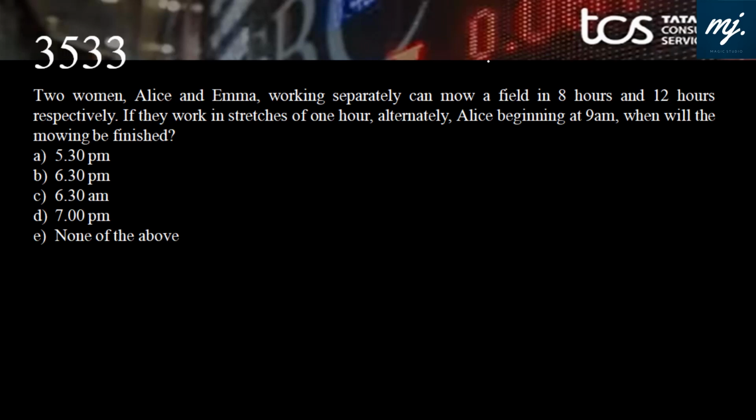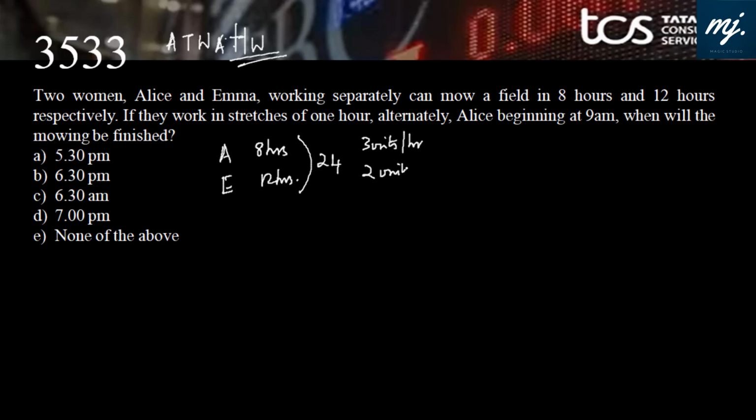Now it's time to practice alternative time work. What is the time? Time is in hours. Alternative hours work pattern. Two women, Alice and Emma, working separately can mow a field in 8 hours and 12 hours respectively. Straight away, CM 24, effectiveness of A is 3 units per hour and B is 2 units per hour.